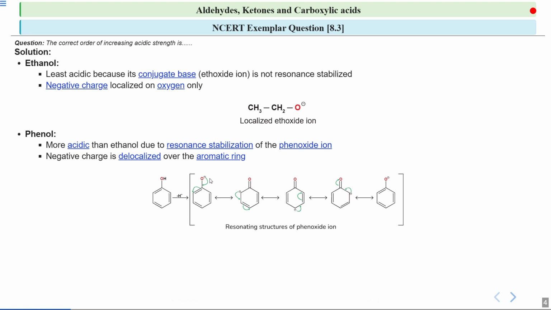This negative charge on oxygen is resonance stabilized and delocalized along the aromatic ring. This delocalization helps stabilize the ion, which increases the acidity of phenol compared to ethanol.